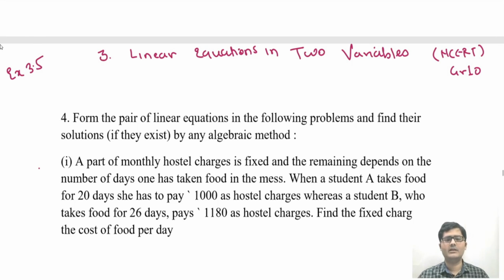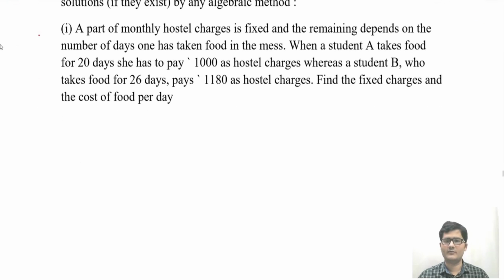A part of monthly hostel charges is fixed and the remaining depends on the number of days one has taken food in the mess. When a student A takes food for 20 days, she has to pay 1000 rupees as a hostel charge, whereas a student B who takes food for 26 days pays 1180 as the hostel charge.